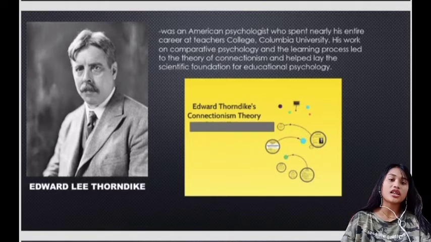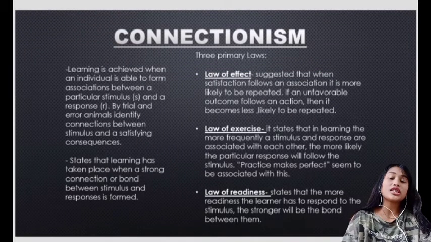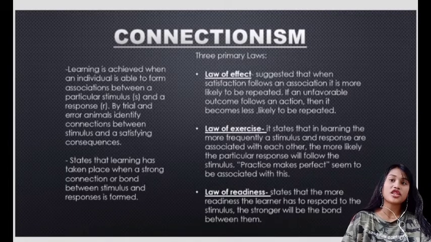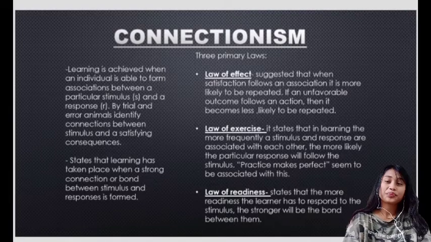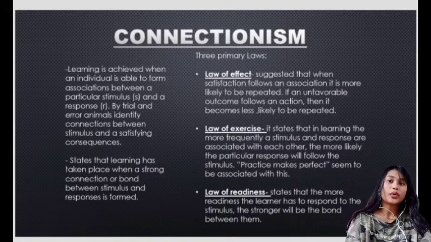So what is the connectionism theory? So, connectionism is a learning achieved when an individual is able to form associations between particular stimulus, S, and the response, R. So, by trial and error, animals identify connections between stimulus and a satisfying consequences. So, we all know naman na all our actions responds to a certain consequences. So, it states that learning has taken place when a strong connection or bond between stimulus and response is formed. So, Edward Lee Thorndike came up with 3 primary laws.